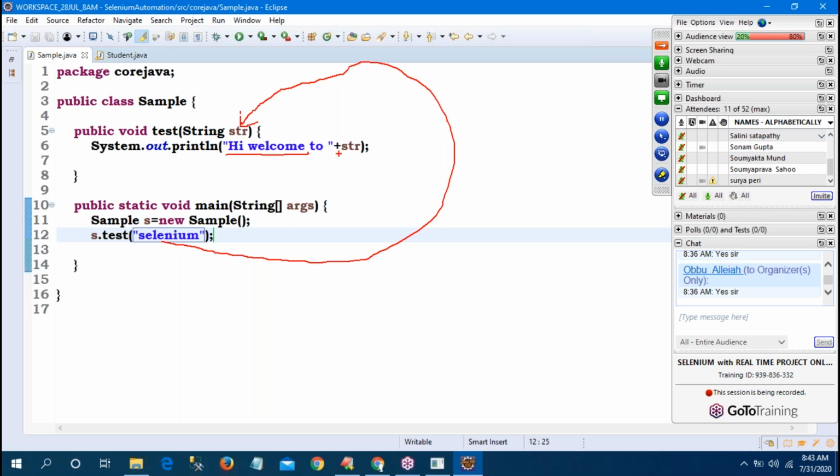Hi, welcome to plus. What is the string? This string. What am I passing? Selenium will come in here. What is the type of str? String type, because I am passing it in double quotes.